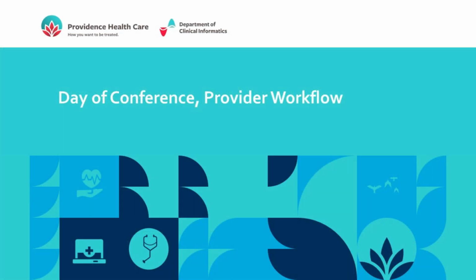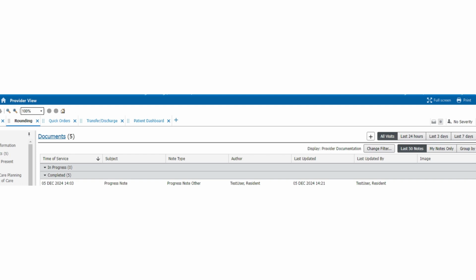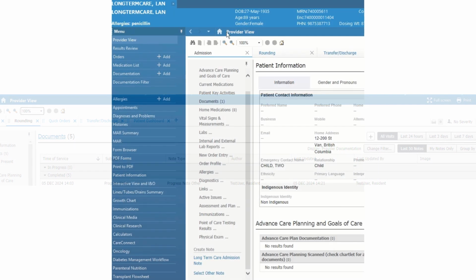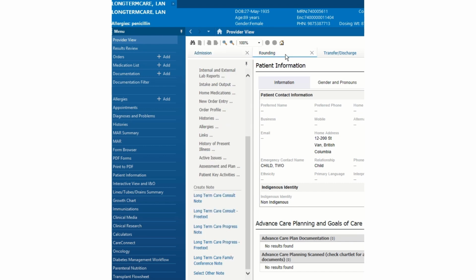Now let's go over physician documentation and how to incorporate allied, pharmacy, and nursing notes from the PowerForm into your own note after the conference meeting ends. As mentioned before, you can create your family conference note in advance. There are a couple of ways to do this from Provider View. First, either click the Add button in the Documents component, or under the Admission tab or Rounding tab, scroll down. Make sure to select Other Note.